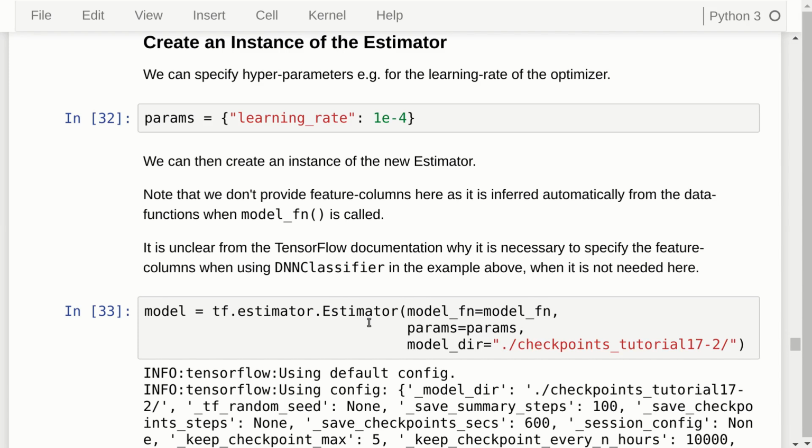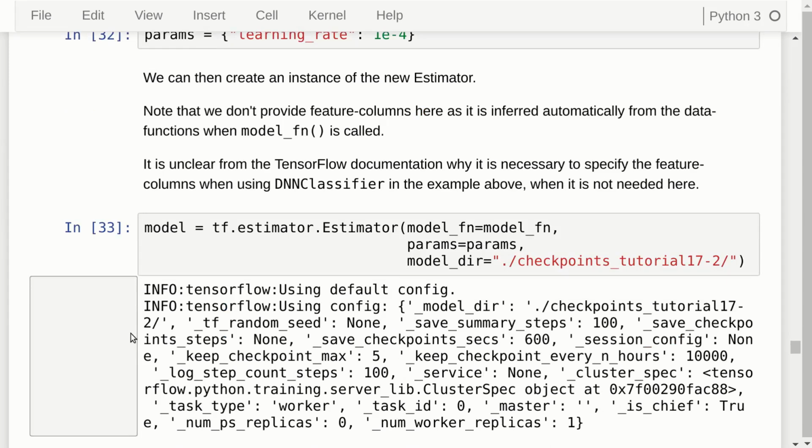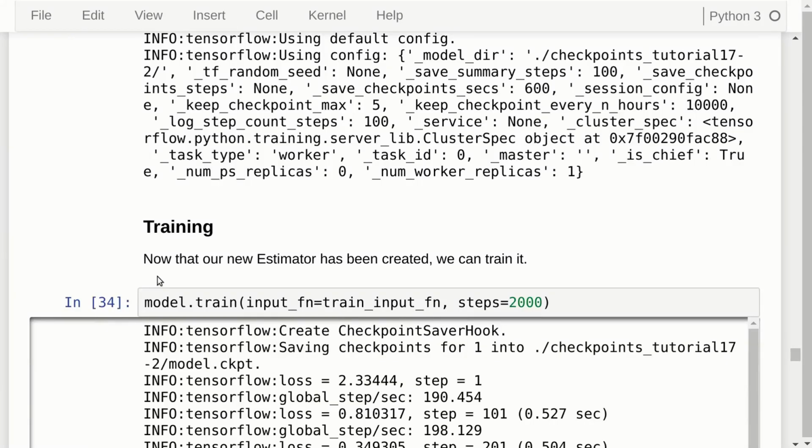So if you have a very large model that takes a fair amount of time to create for the TensorFlow graph, then that would be called every time that you want to continue training or testing or doing a prediction on new data. But anyway, this returns the estimator object, and then we will just call it like we did before with the canned estimator object.